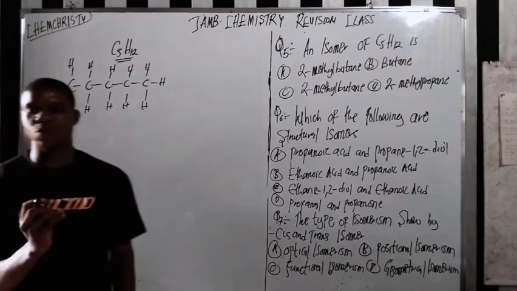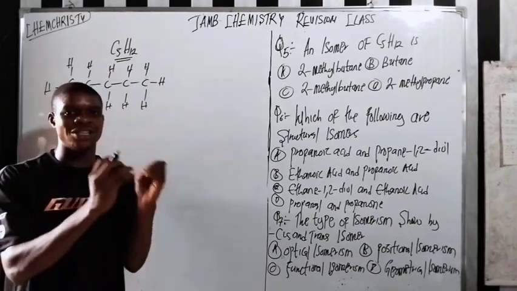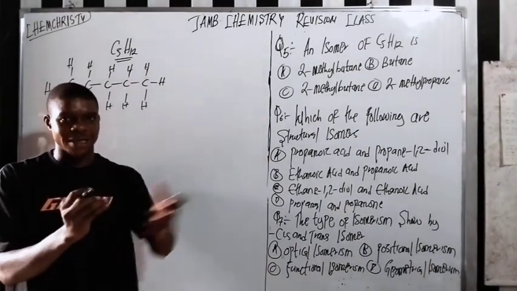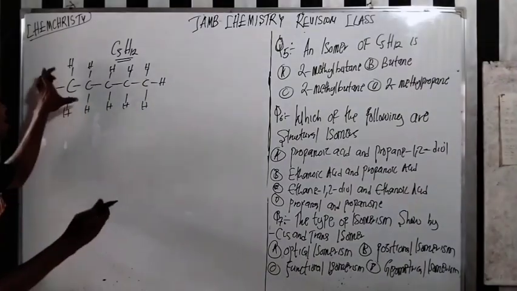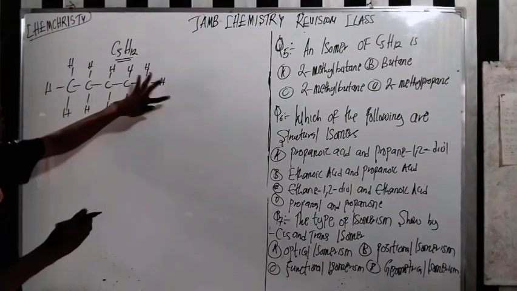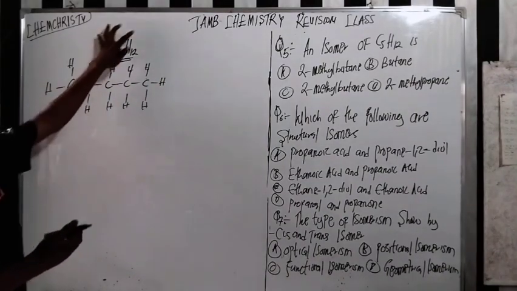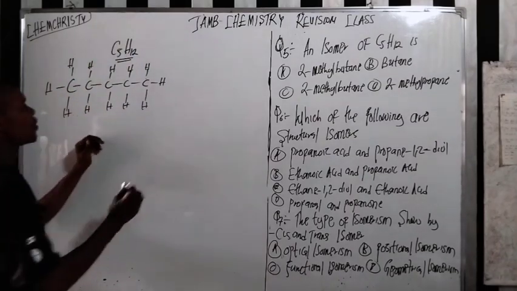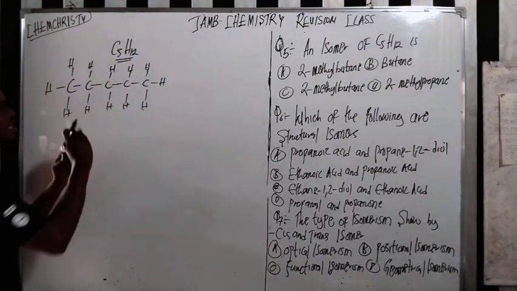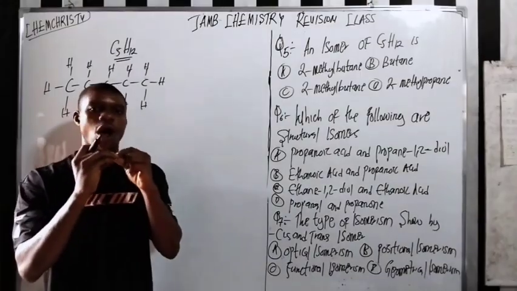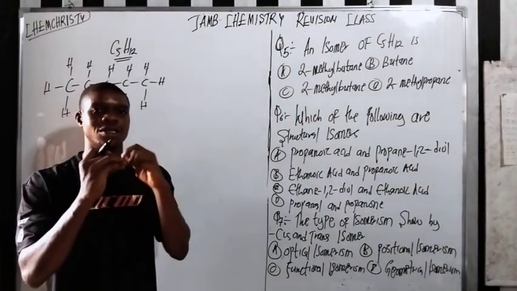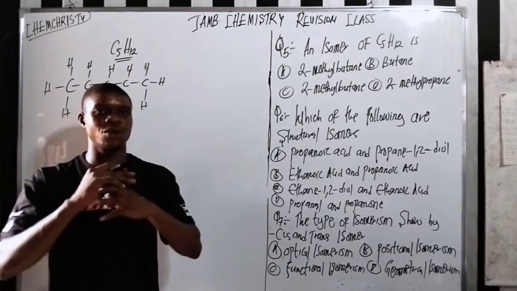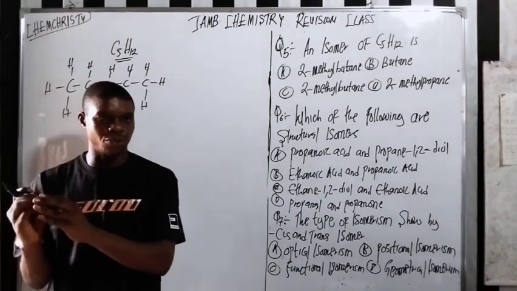Now the main reason why you have to draw the structure is in order for you to know the other isomers it can possess. This is called the fully displayed formula, this is called the structural formula, and this is called the molecular formula. When you have a fully displayed formula, all the atoms are shown, how they are connected to the different atoms, and written with their bonds.